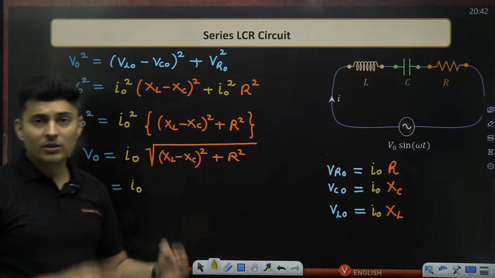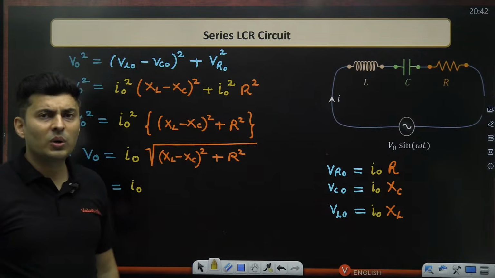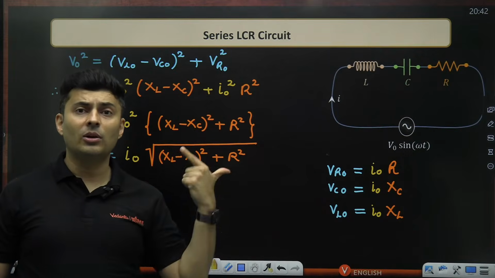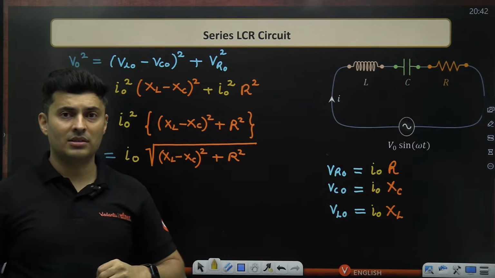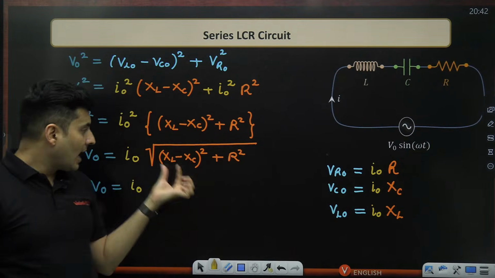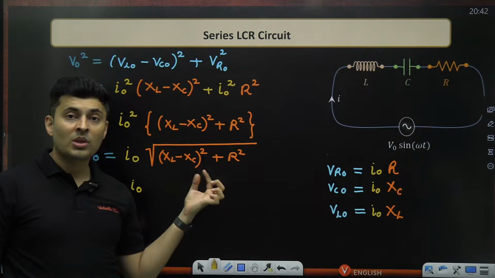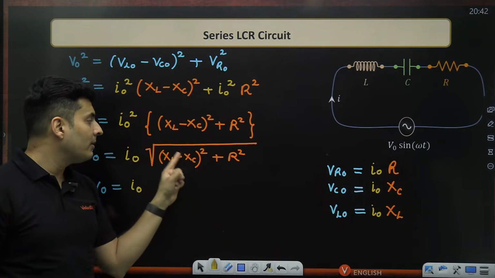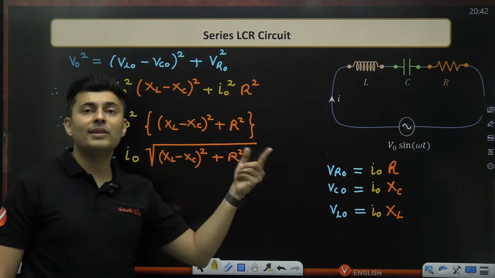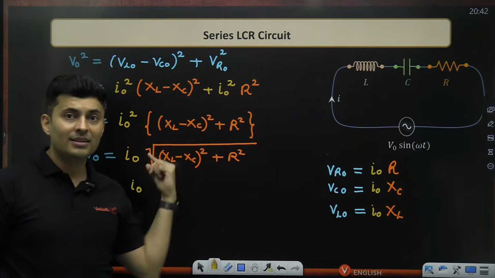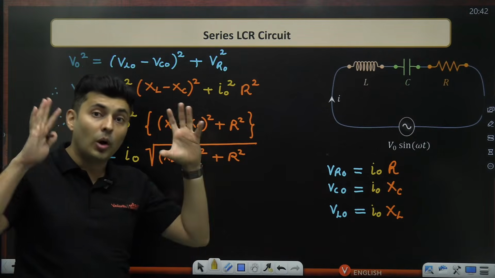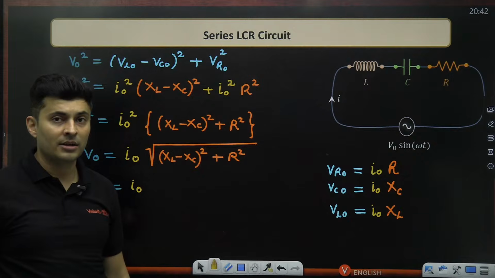Plus, I cannot even call it reactance. Why can't I call it reactance? Because reactance is only when you have an inductor or capacitor where there is no energy loss. Resistance causes energy loss. It's a combination of energy loss and no energy loss. So if I call it resistance, then these people will feel bad. And if I call it reactance, then I am being lenient with the resistance. How can I call this entire thing reactance? Because reactance was a privilege to only such elements which oppose current but do not cause energy loss.